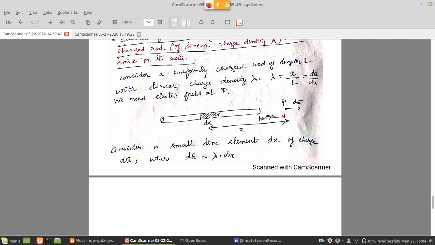Now what is this a? The rod itself is extending up to that point, and after that there is no rod. In that region, the distance is taken to be small a, because we want the field along the axis. Along the axis, at a particular point, till some distance the rod is there. The length of the rod is extending to that point. Beyond that, there is nothing. So you want the electric field at a point P which is somewhat away from the rod. That is the meaning of it.